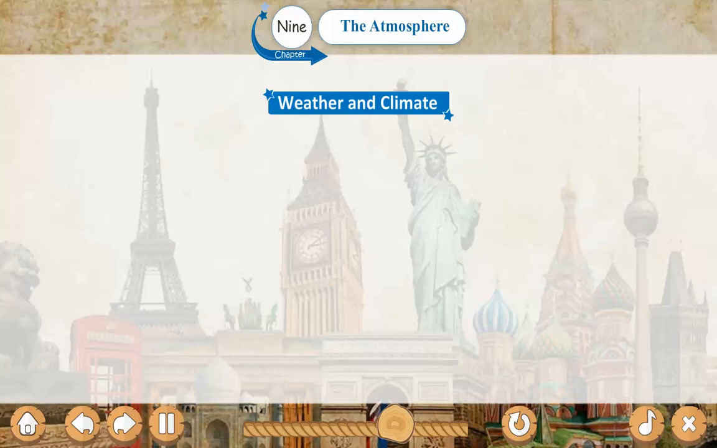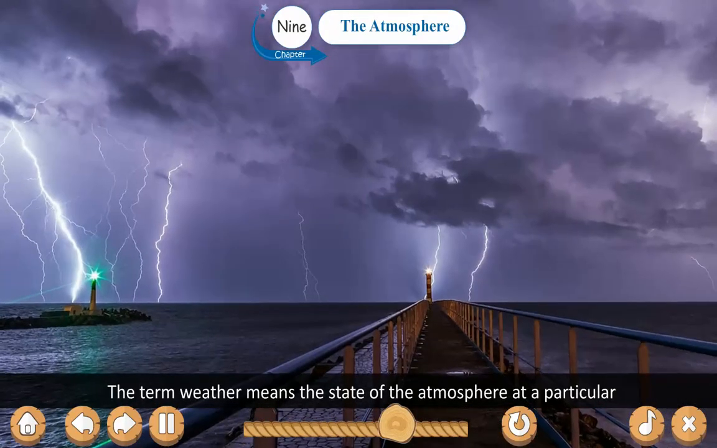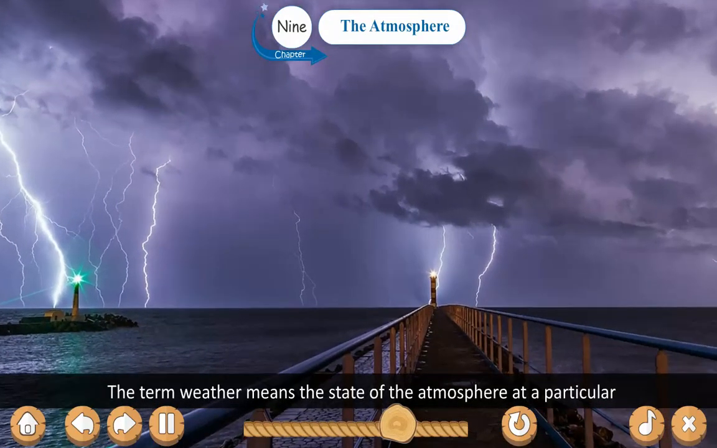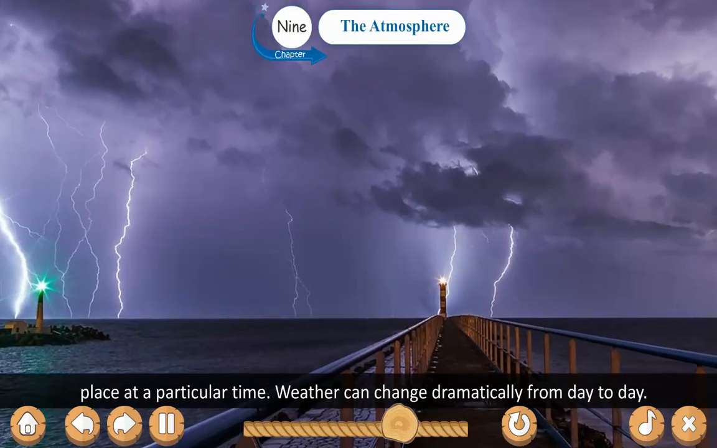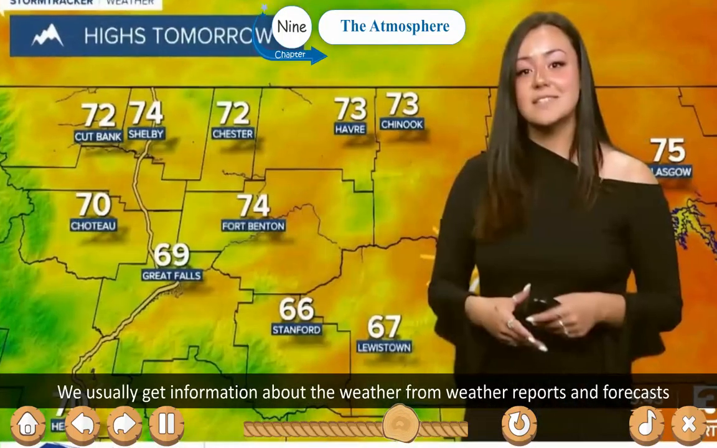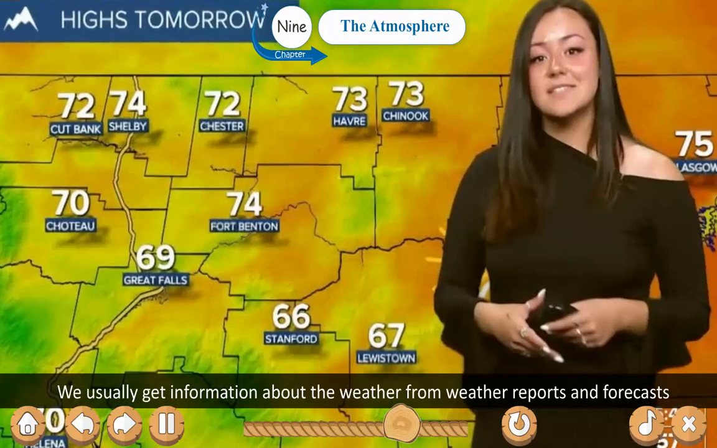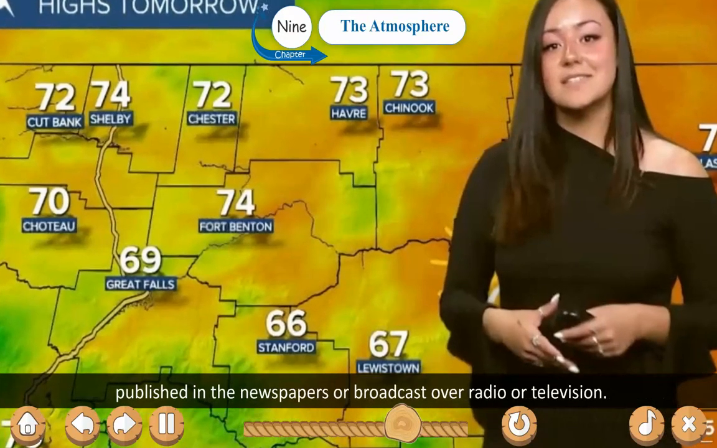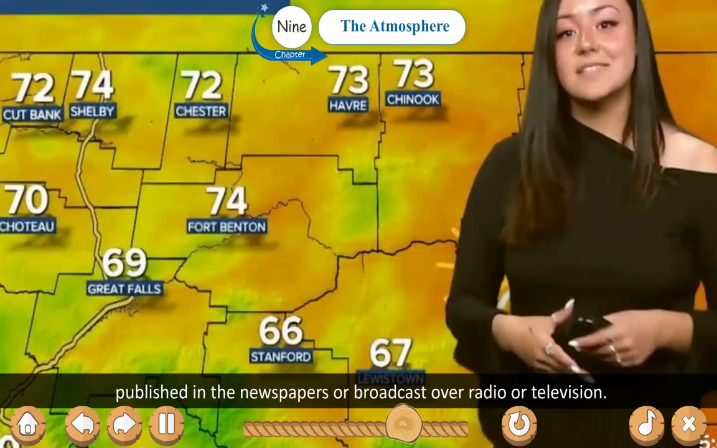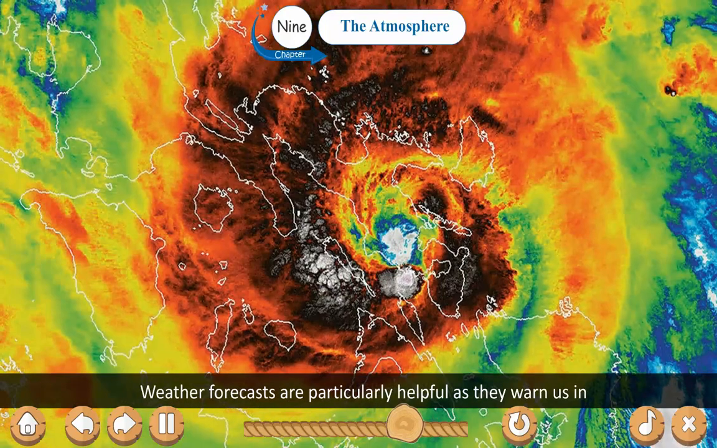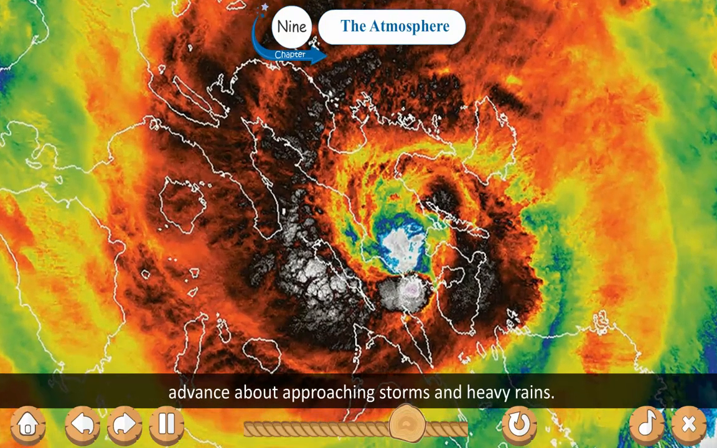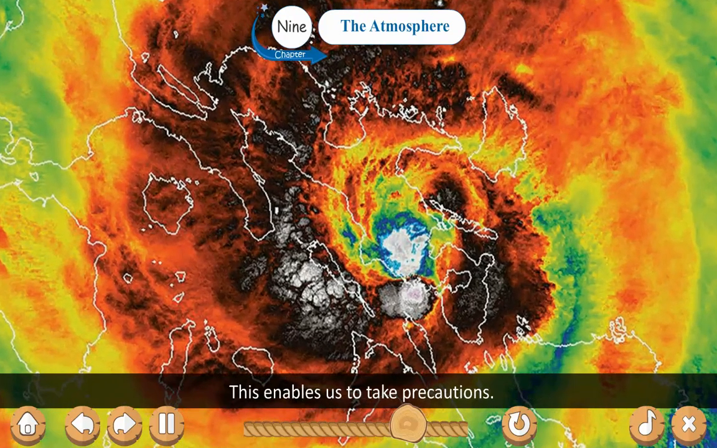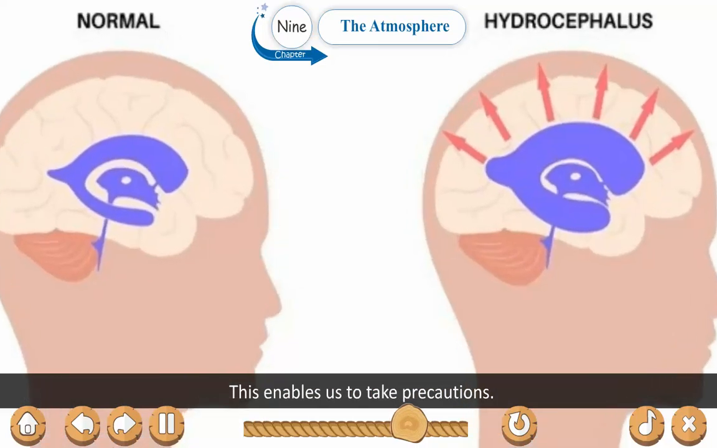Weather and climate. The term weather means the state of the atmosphere at a particular place at a particular time. Weather can change dramatically from day to day. We usually get informed about the weather from weather reports and forecasts published in the newspapers or broadcast over radio or television. Weather forecasts are particularly helpful as they warn us in advance about approaching storms and heavy rains. This enables us to take precautions.